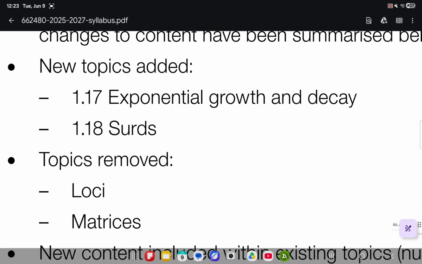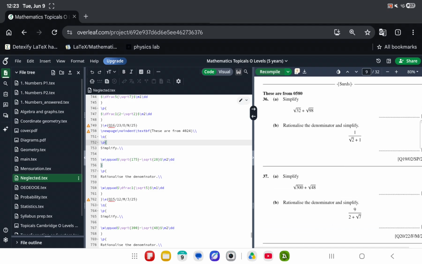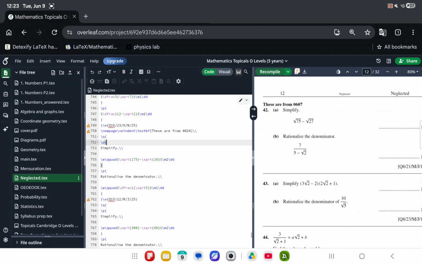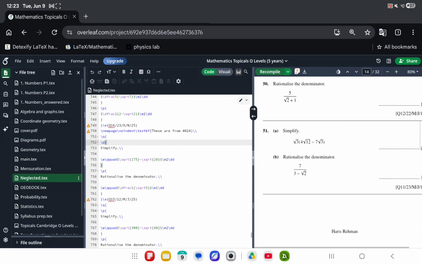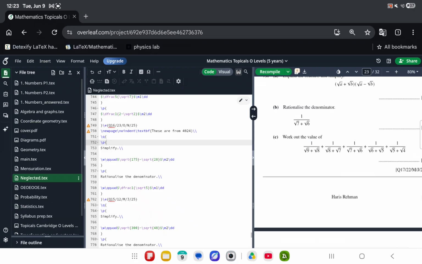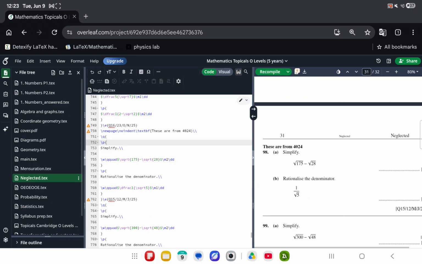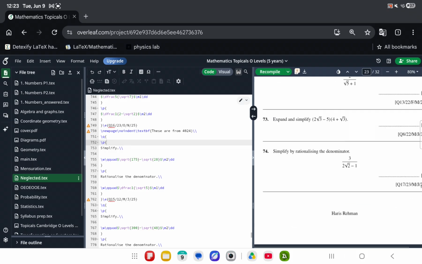As you can see in a file that I made, for the surds, there are a few questions I took from 0580, but the majority came from 0607. I looked at every single paper that it could have, and that is how we got here. And 2024, as I said, had it in 2025, and that's why we see this file today.